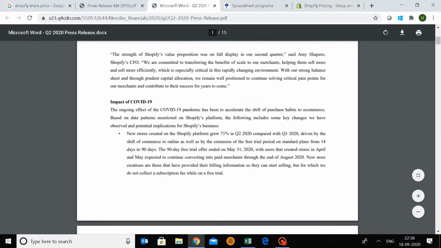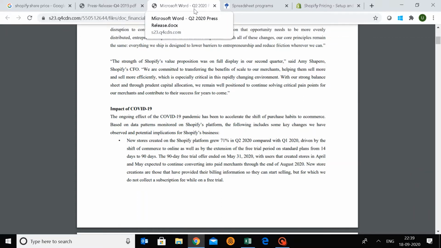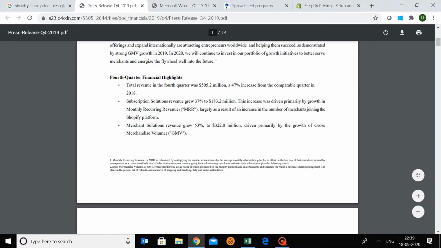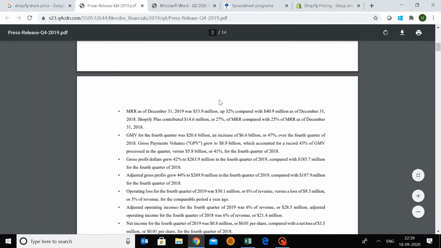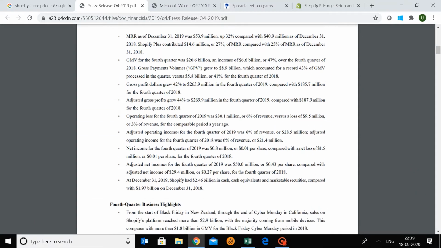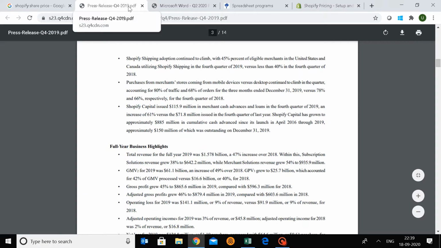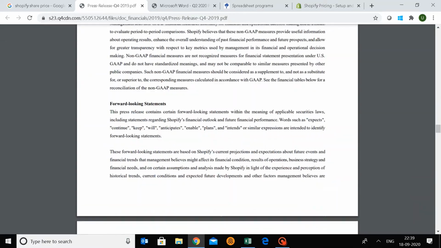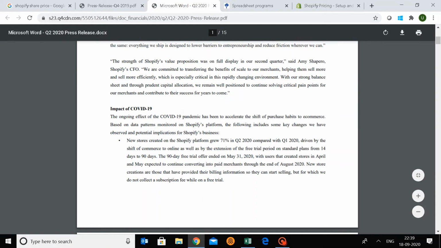Before we go ahead, look at the financials. This is the quarter 2 ended financials for Shopify 2020. And this is last year's financial PDF, just 14 pages long, which is surprising. Most companies that have annual reports usually are huge, but this is fine. This is just a press release. If you look at the data points, you can find so much data here. You're not supposed to get baffled by all this data. You just need to see what is the important data here.